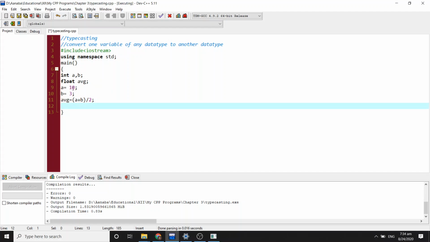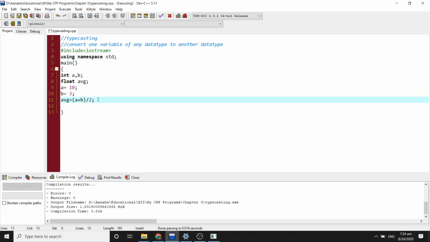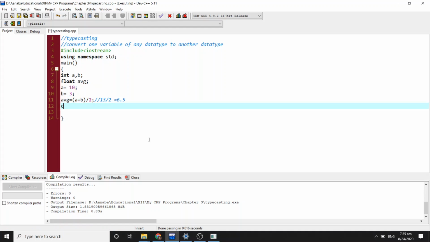Now if we add 10 plus 3, that is equal to 13, divided by 2. What should be the result? It should be 6.5. Why this 13? Because a plus b, 10 plus 3, is equal to 13. And why this 2? Because we are going to find the average of two numbers, so we divide the sum by 2. Now let's see what the result is here.